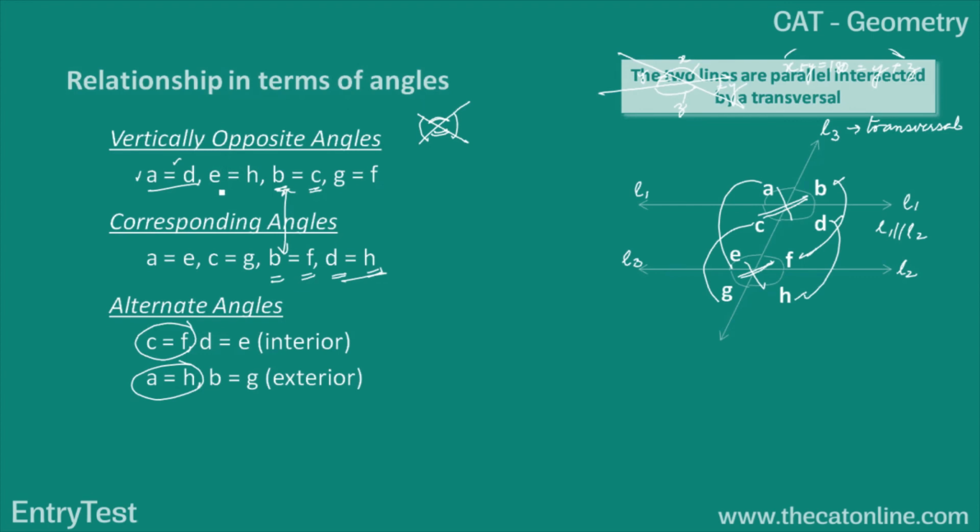Angle E is equal to angle H, and angle H is also equal to angle D, so angle D will be equal to angle E.